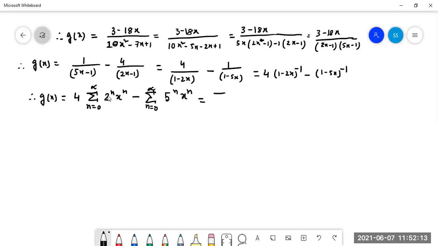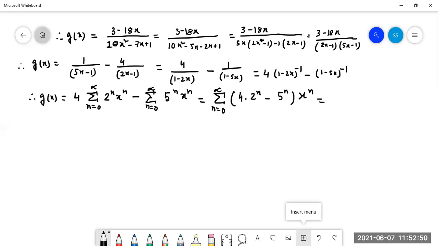That can be written as summation n equal to 0 to infinity of (4 into 2 to the power n minus 5 to the power n), whole thing x to the power n.